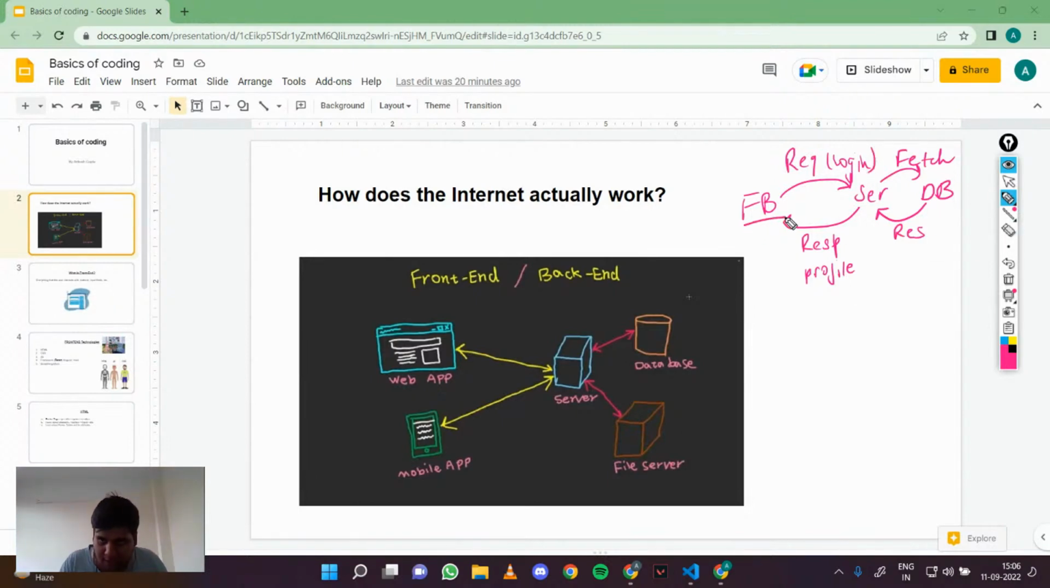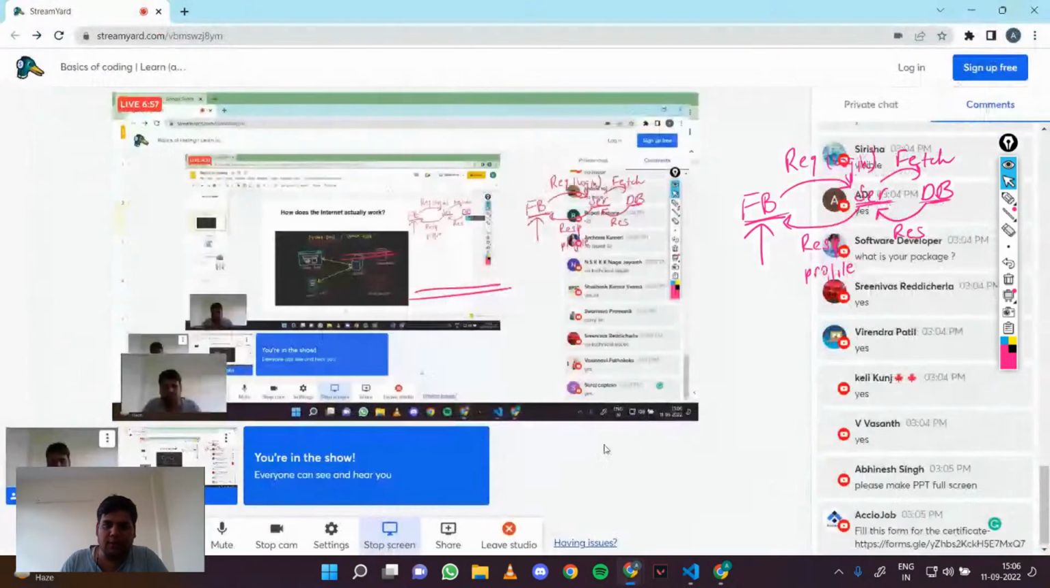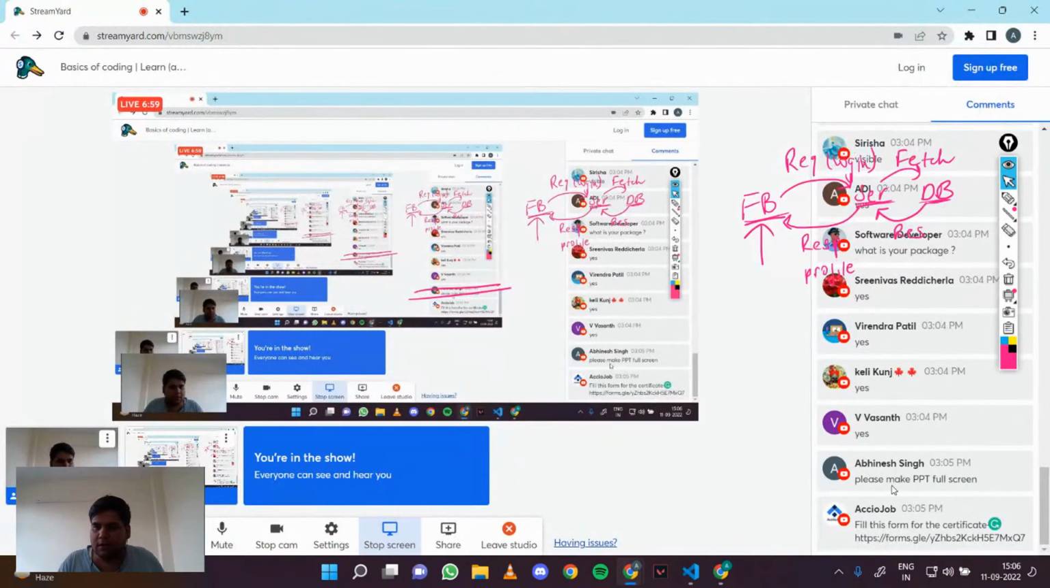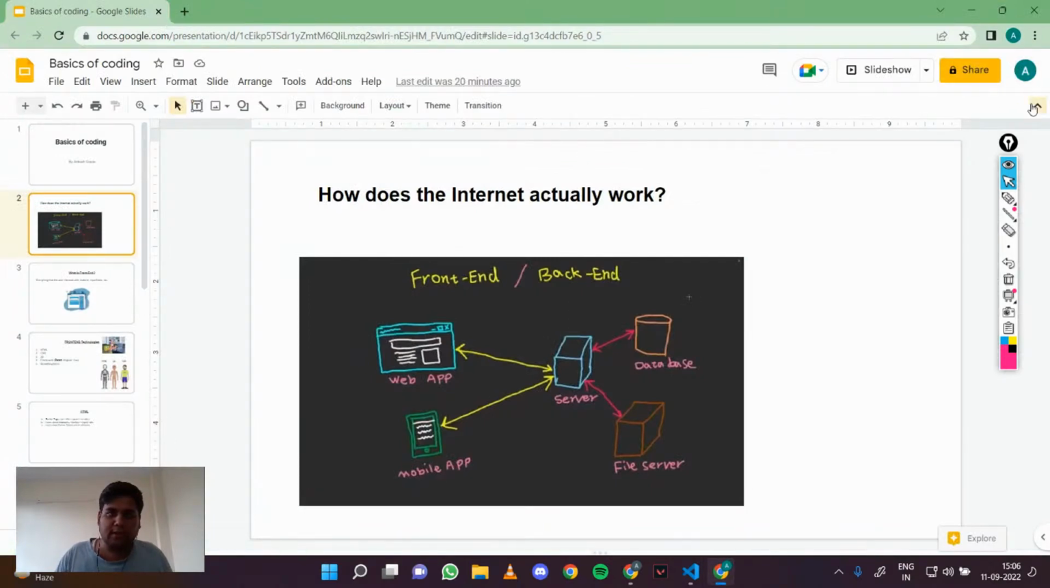You as a user interact with Facebook's front end. The front end goes to the server, the server goes to the database, the database responds to the server, and the server responds to you, the end user. So is this part clear, how the internet actually works? I'll make the PPT full screen, but can anyone tell me if there are any doubts on how the internet actually works?